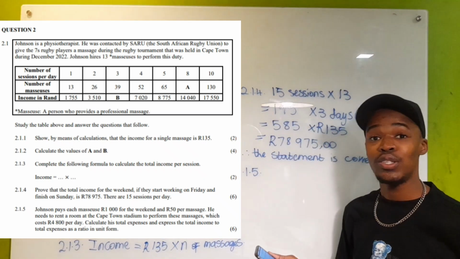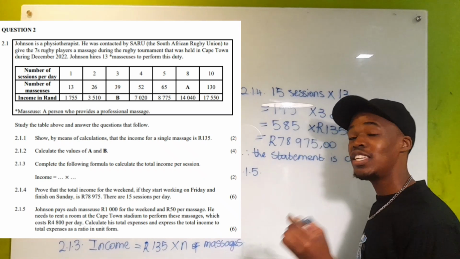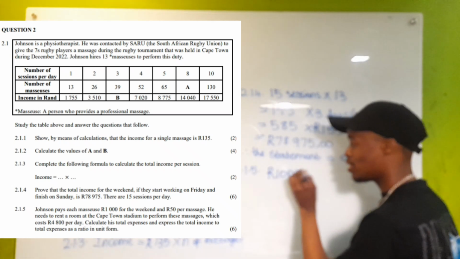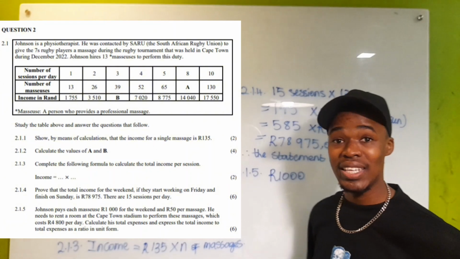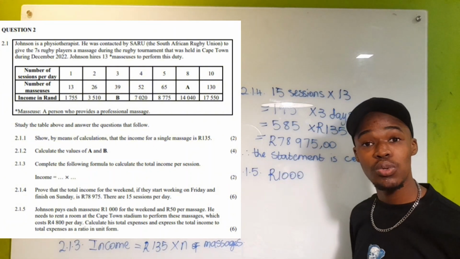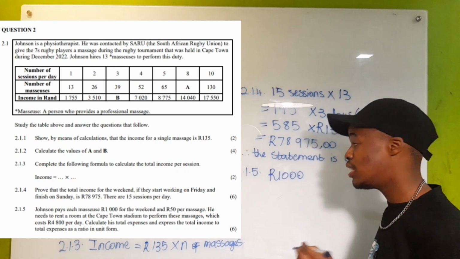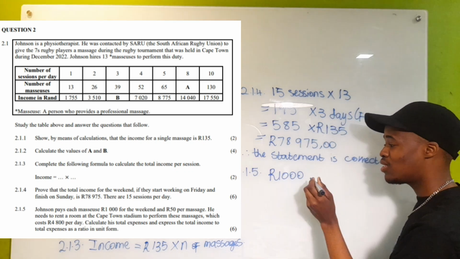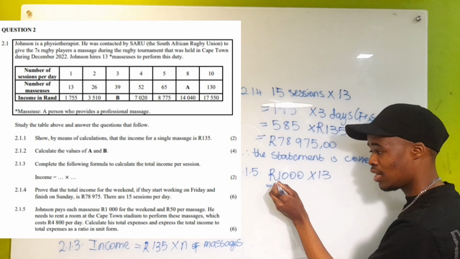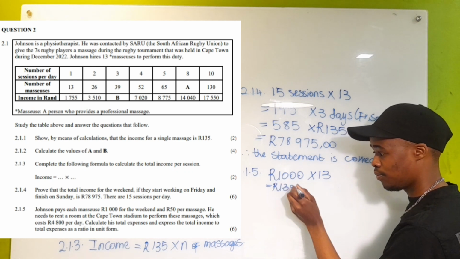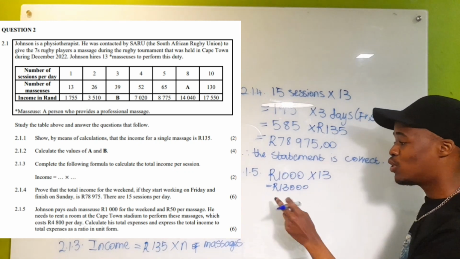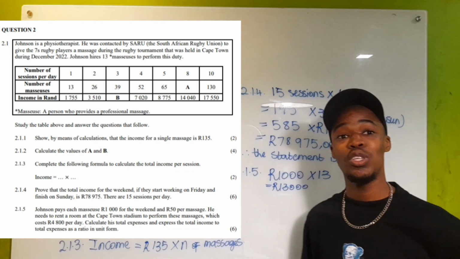So we're going to start first things first. He pays each masseuse how much? 1,000 rands. So we're going to say 1,000 rands, which is the amount of money that each masseuse is going to get for the whole weekend. How many masseuses do we have? We have 13 masseuses in total. So 1,000 rands for 13 masseuses is 13,000. Right? So it's 13,000. So this is just the amount of money that he's going to pay them for the whole weekend.